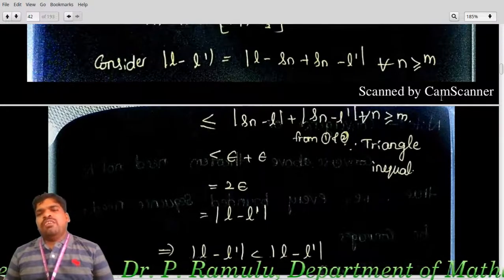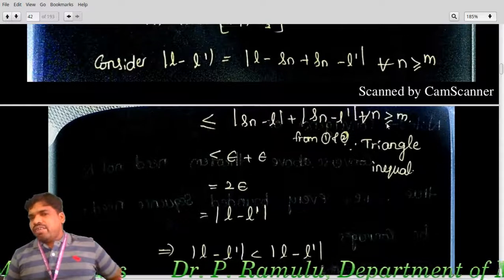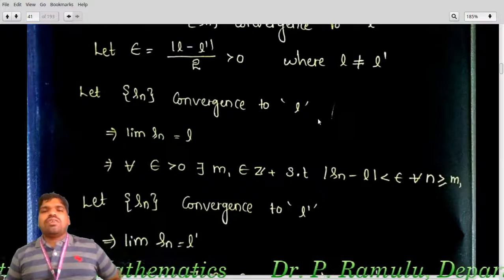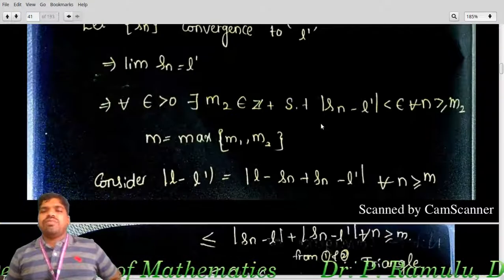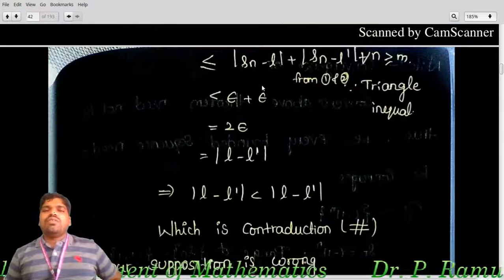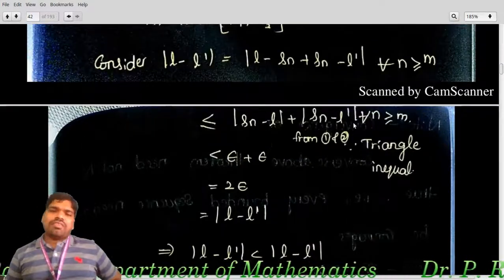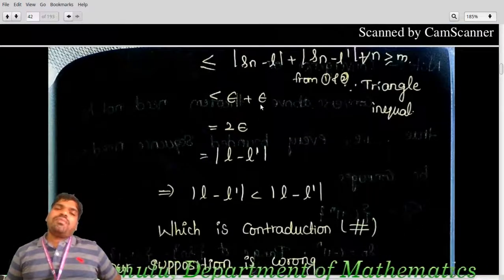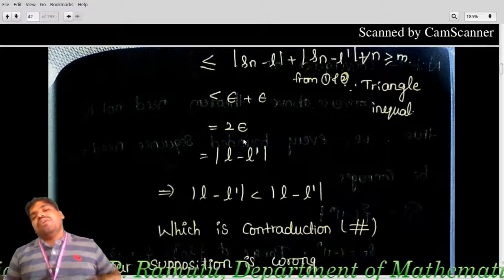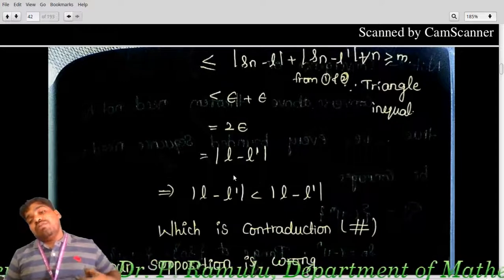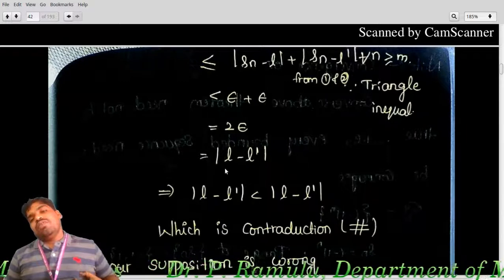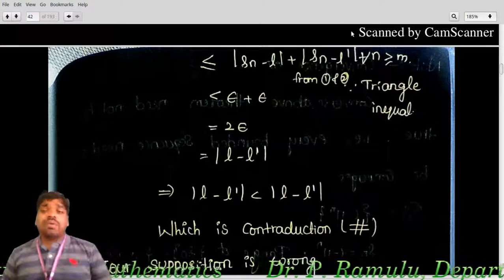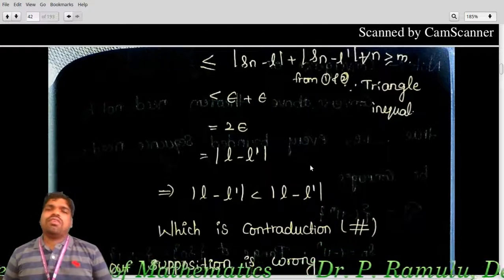By the triangle inequality, from 1 and 2, this is 1 and this is 2. From 1 and 2, mod Sn minus L is less than epsilon, and mod Sn minus L dash is also less than epsilon, from the definitions. Epsilon plus epsilon equals 2 epsilon. Epsilon is mod L minus L dash by 2, so the 2 cancels out. Already you know that epsilon equals mod L minus L dash by 2, so 2 epsilon equals mod L minus L dash.